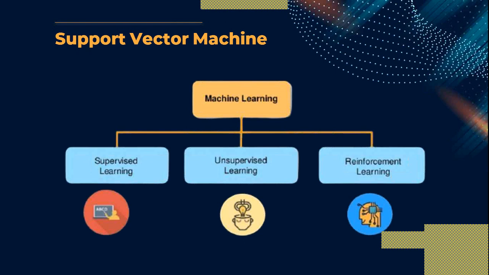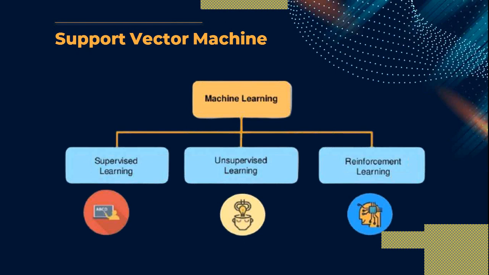Machine learning is divided into three types: supervised learning, unsupervised learning, and reinforcement learning. In supervised learning, we already train on the data, and after training with our labeled data, we can find the solution.